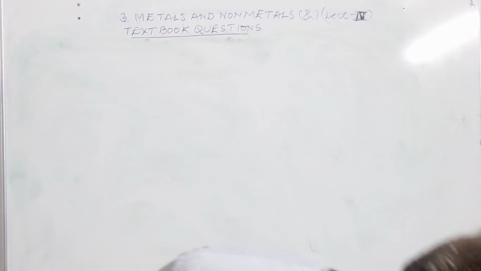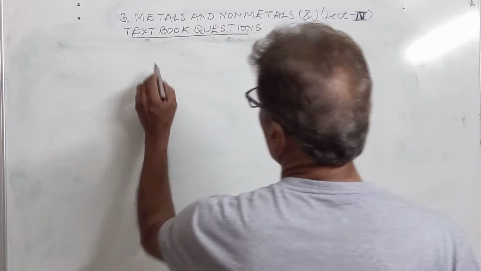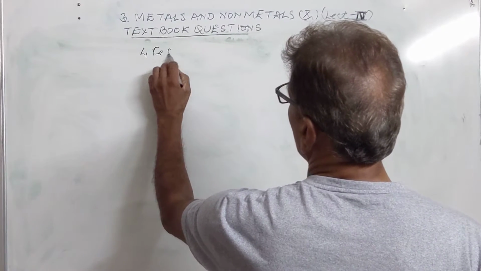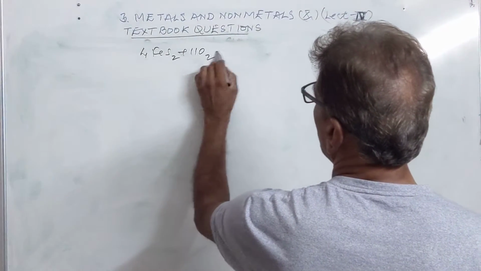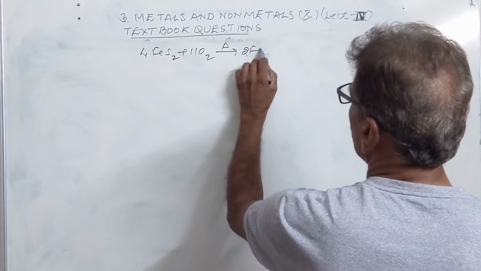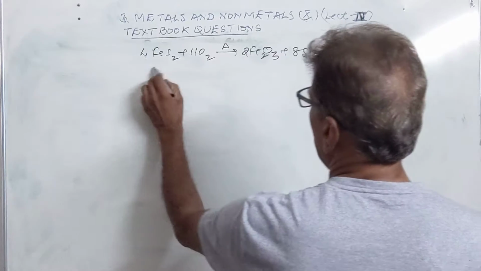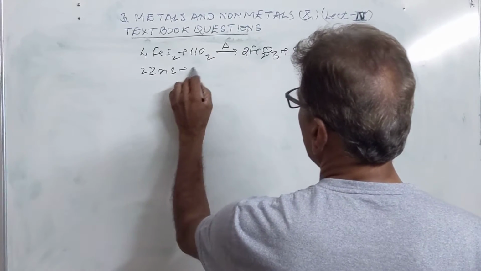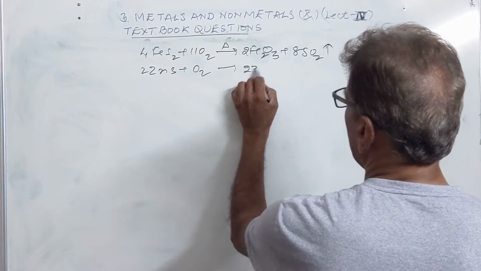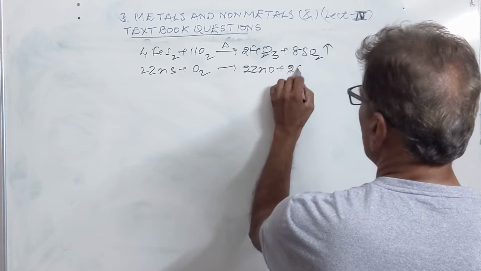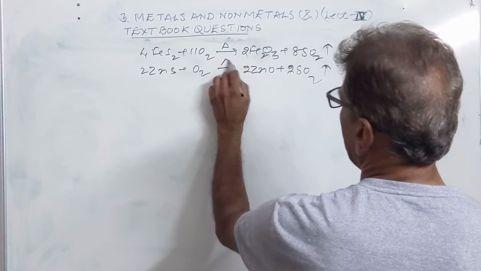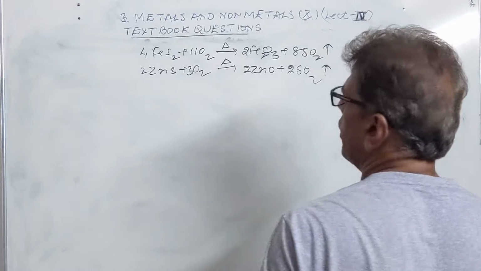Roasting converts the sulfide ores into their oxide ores. We have 4FeS2 heated with 11O2, getting converted into oxide ore, and 8 sulfur dioxides are produced. Similarly, zinc sulfide ore is heated with oxygen, and you get 2ZnO plus 2SO2. So this is the sulfur dioxide gas produced here, with 3O2 heated.